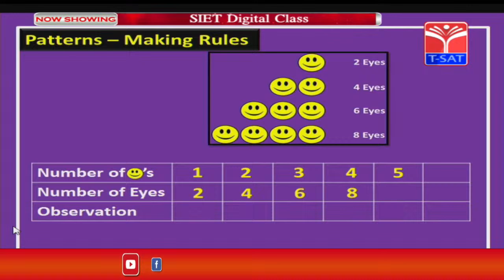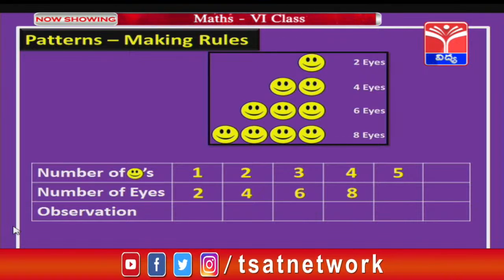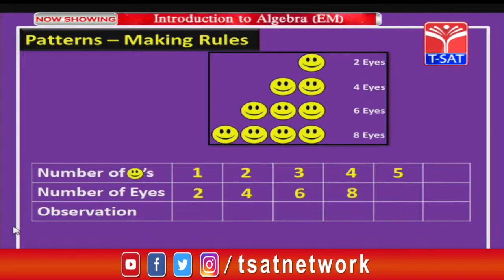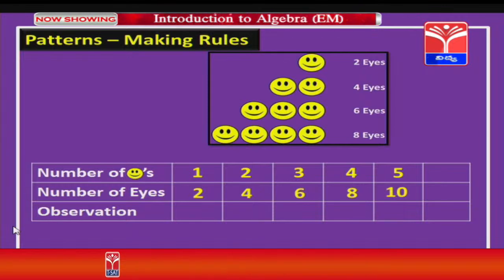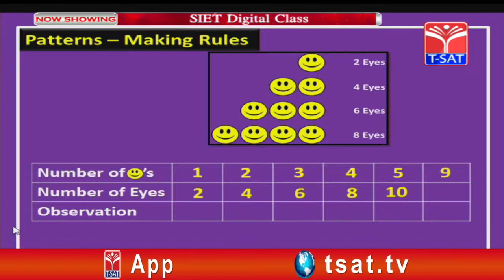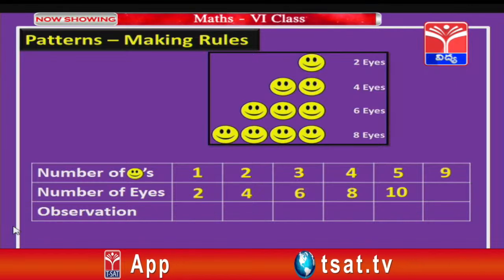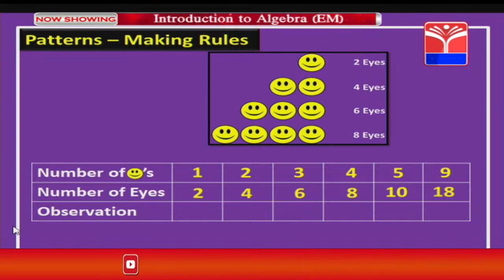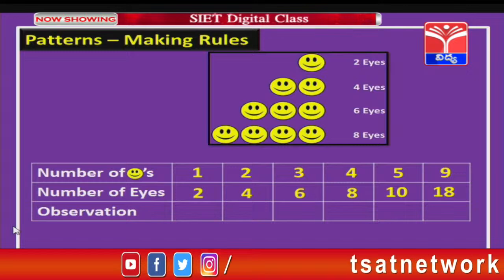Suppose the number of smileys is 5, can you tell me how many eyes they will have altogether? You are right once again, 10 eyes. Suppose there are 9 smileys, how many eyes are there, children? You are right once again, there are 18 eyes.